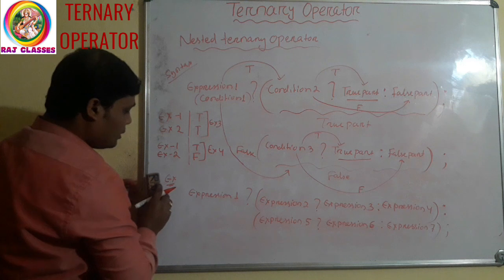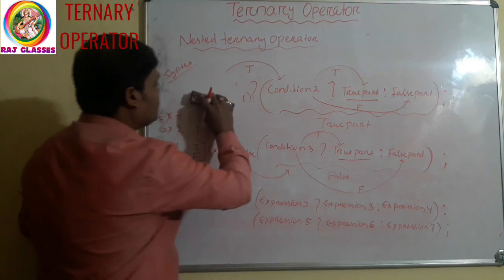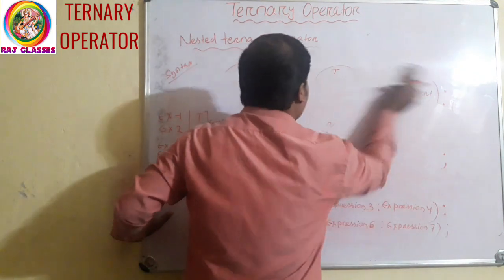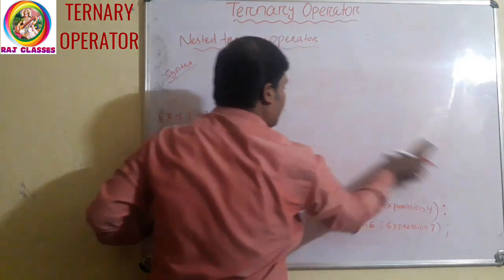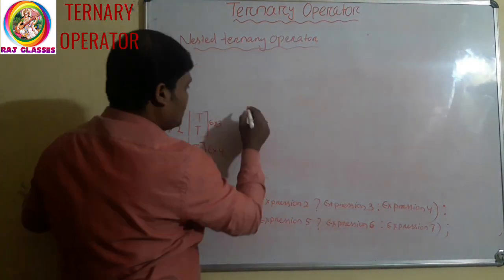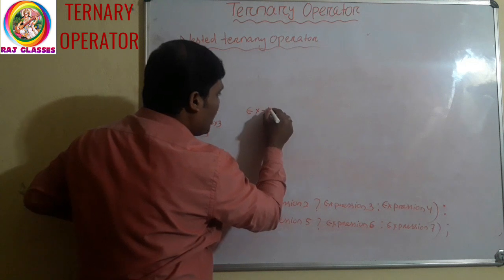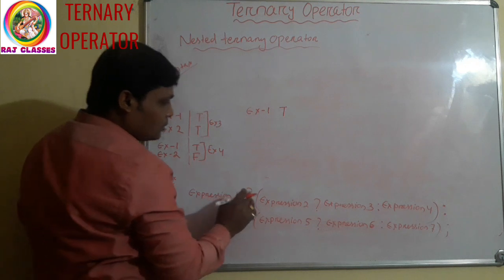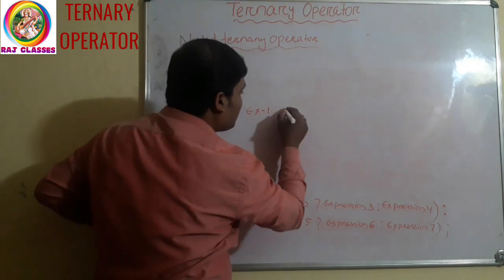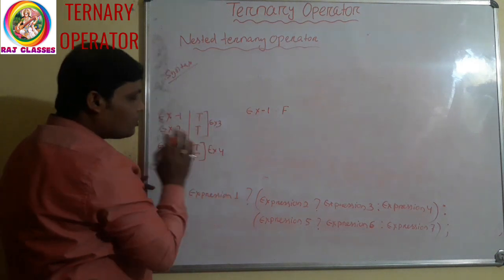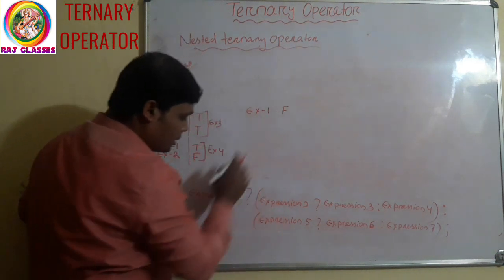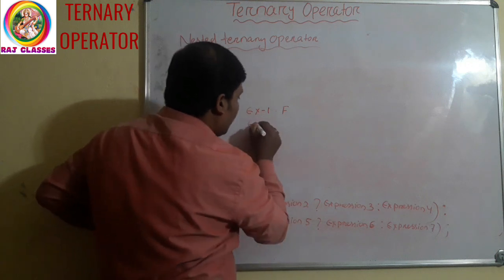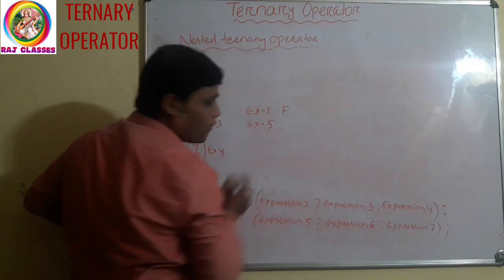Clear? Now see. Just compare which part will execute in nested ternary operator. Suppose expression 1 is true. Sorry, expression 1 is false. We have already taken the true part. Expression 1 is false. It will go to which part? This false part. So it will check what? Expression 5.